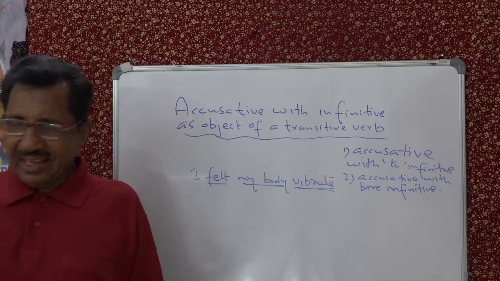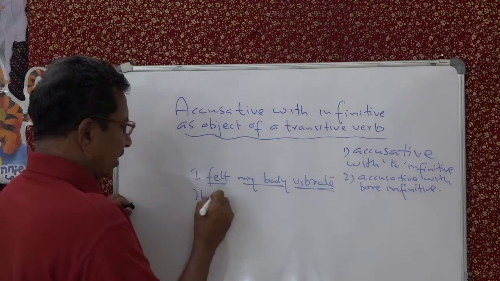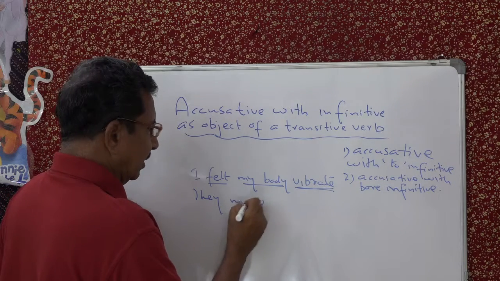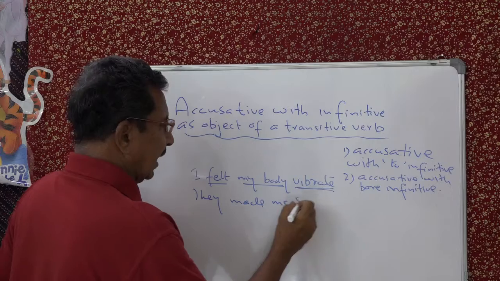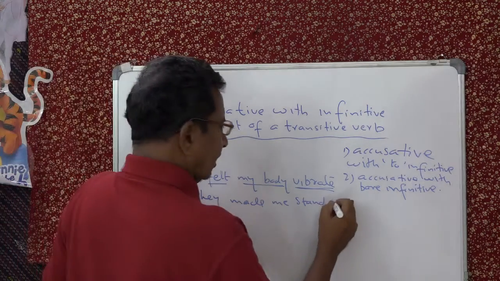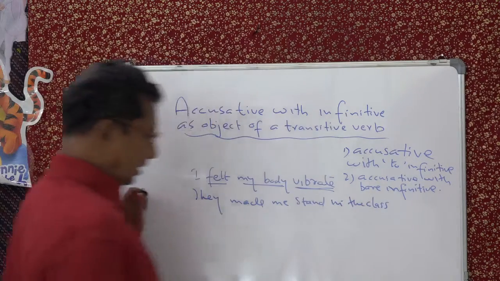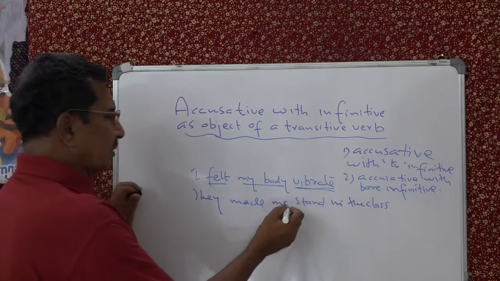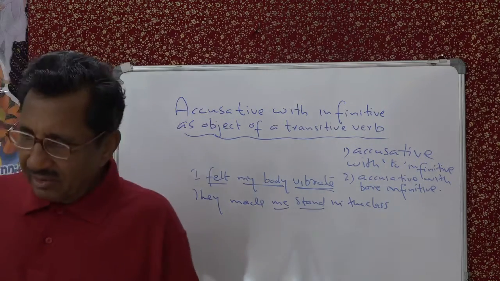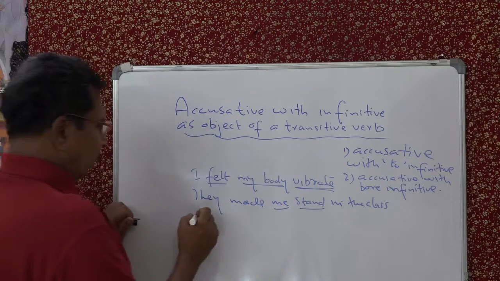Understand? And the other one, you can say, they made me stand in the class. See, here it is accusative and this is infinitive. That is bare infinitive. Next, another one you can see.